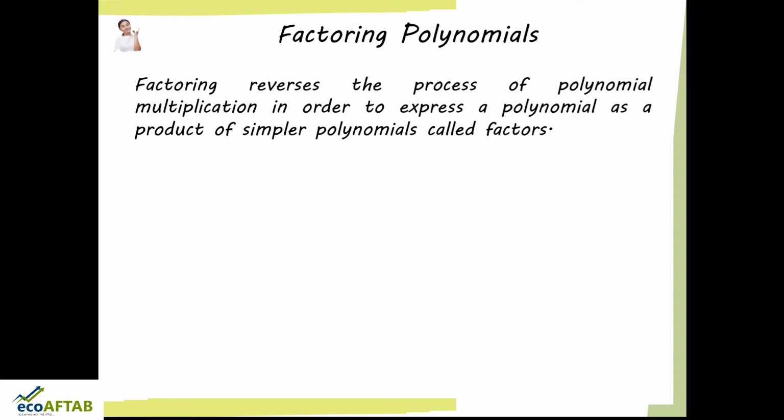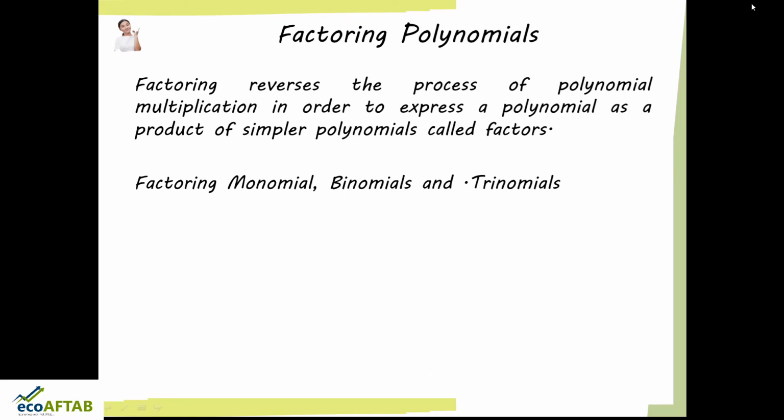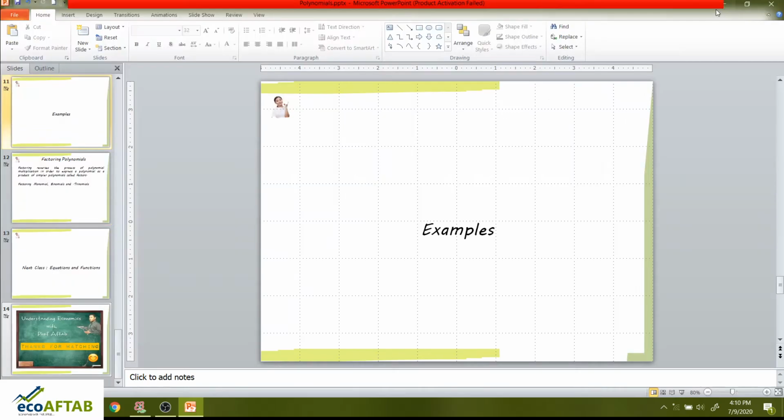So friends, in simple terms, factoring polynomials is a reverse process where we want to get the simpler polynomials because of which the polynomial was formed. This is factoring polynomials. We can factor monomials, binomials, and trinomials. So let us see how to go on for factoring polynomials.